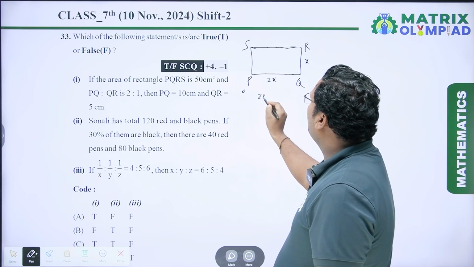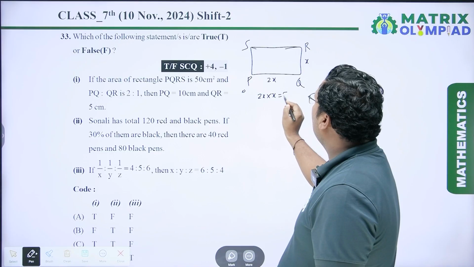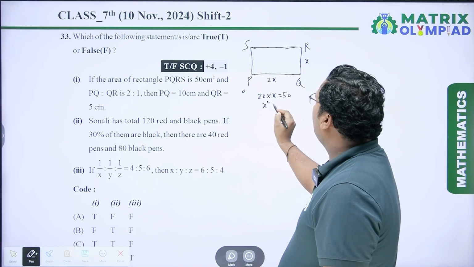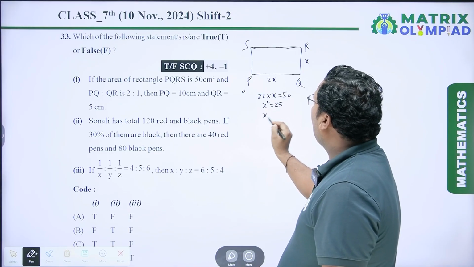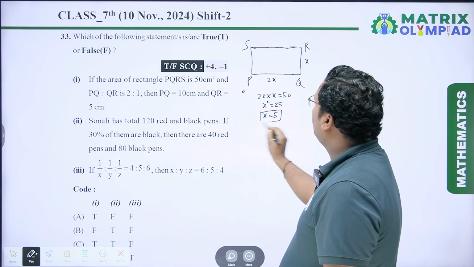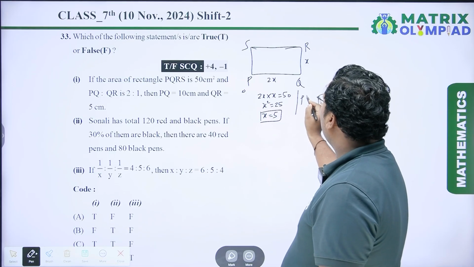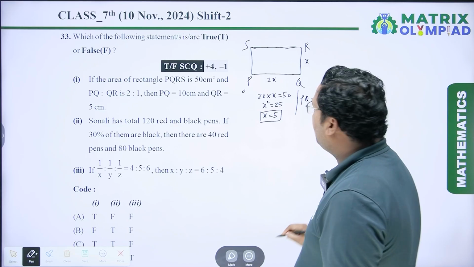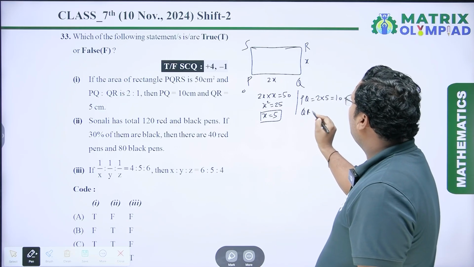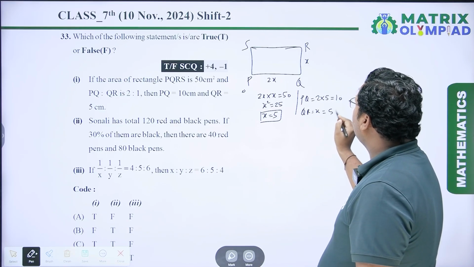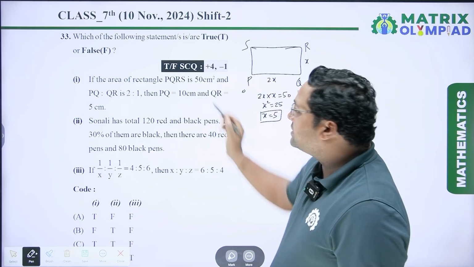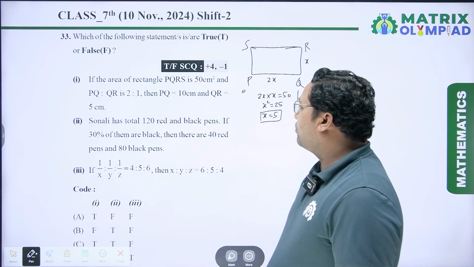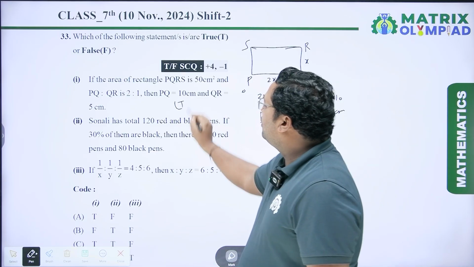So I have to write 2x × x = 50. So x square = 25, or x = 5 centimeter. So the length of PQ = 2 × 5, which is equal to 10 centimeter, and QR = x centimeter, so x = 5, so it is 5 centimeter. It is given PQ = 10 and QR = 5, so this statement is a true statement.